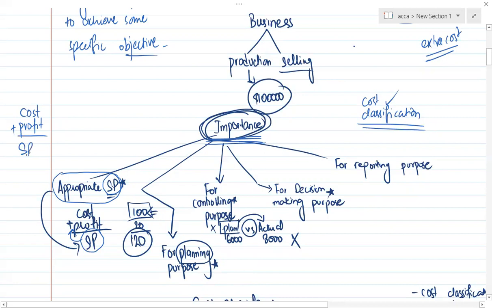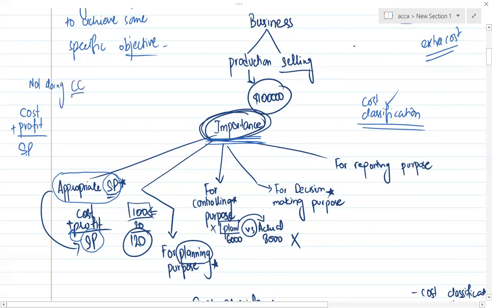You can't decide the selling price on your own, that it's $500, without any cost, without any profit. You have to calculate with the proper formula, that is cost plus profit.